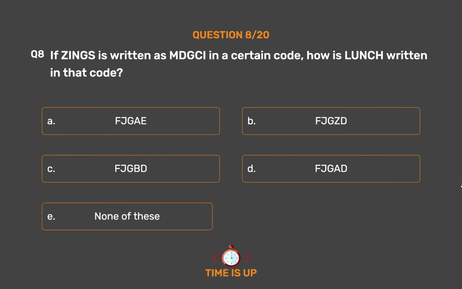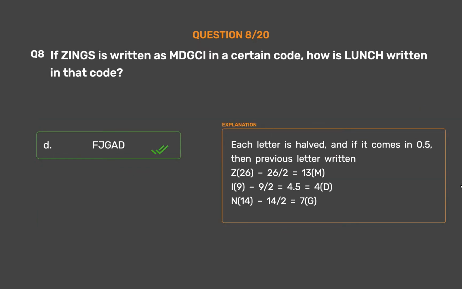The correct answer is Option D. FJGAD. Each letter is halved, and if it comes to 0.5, then the previous letter is written. Z 26, 26 halves equals 13, M. I 9, 9 halves equals 4.5 equals 4, D, and N 14, 14 halves equals 7, G.